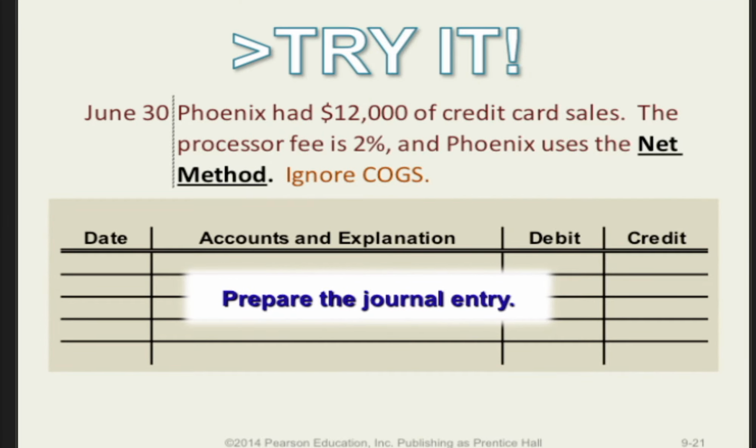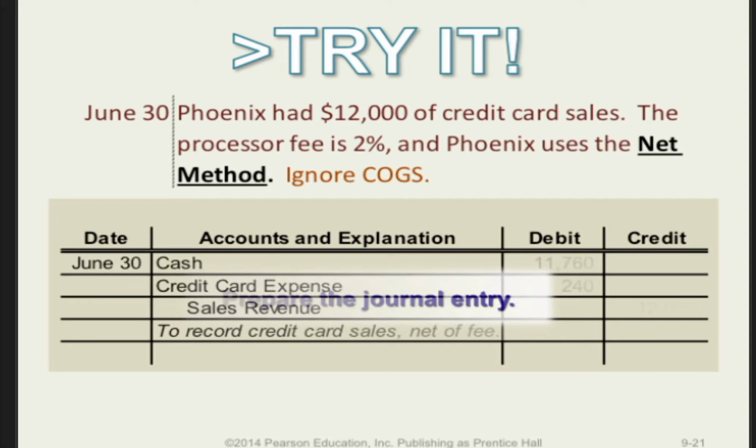On June 30th, Phoenix made $12,000 of credit card sales. The processing fee is 2% and Phoenix uses the net method. Record the transaction. On June 30th, Phoenix will credit sales revenue for the full amount of the sale, which was $12,000. Credit card expense will be debited for $240, which is 2% of that $12,000, and then cash will be debited for the net amount of $11,760.